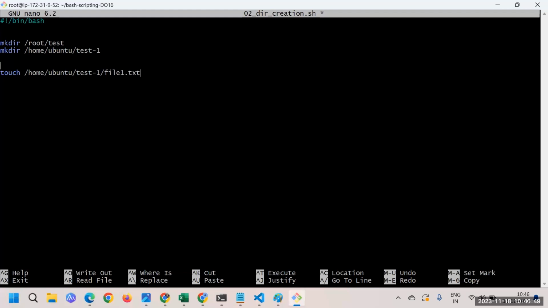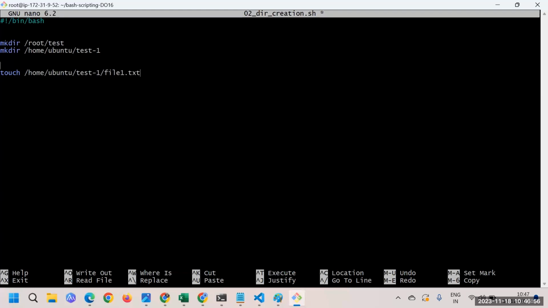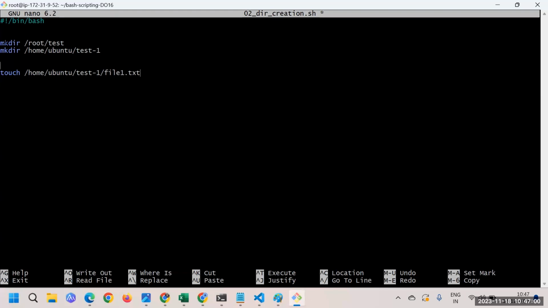If I just go and execute simply this script, what will happen? All the script will get executed, but I'll not get any message printed as such. And to have the understanding whether my script got executed or not, sometimes maybe at last I'll say echo the script execution is done. Okay, so something like that.